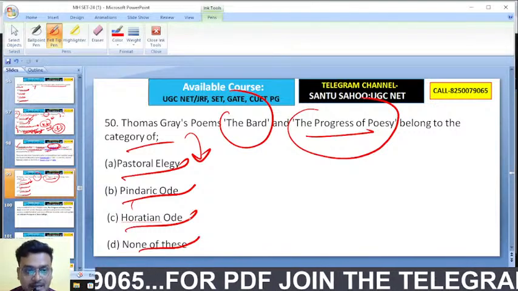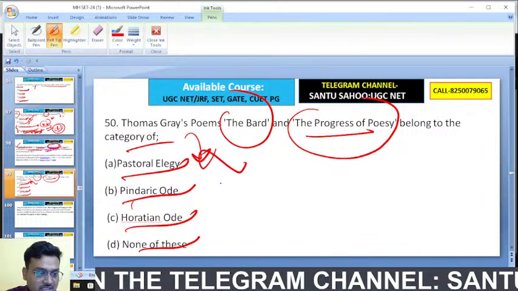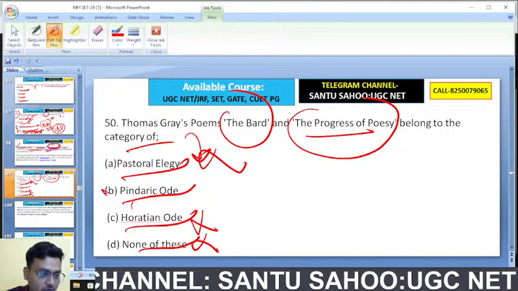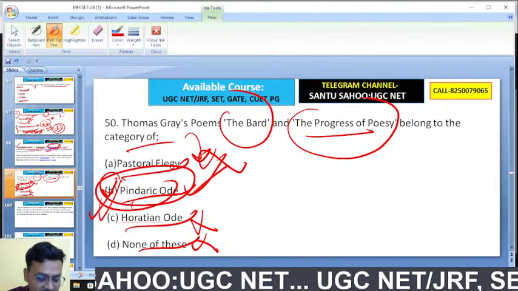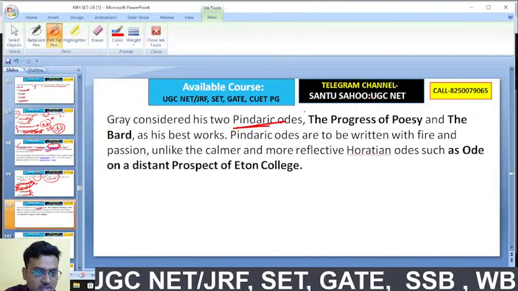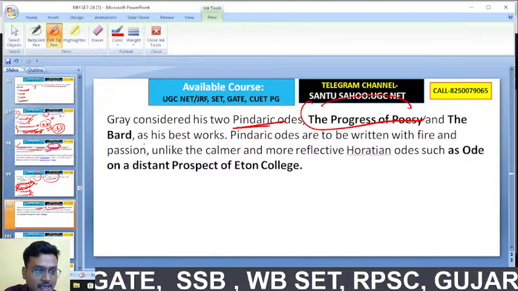Thomas Gray's poems The Bard and The Progress of Poesy belong to the category of, it's not a pastoral elegy, not even a Horatian ode, it's actually a Pindaric ode. Exactly. So here B is the right answer, Pindaric ode. You see, Gray considered his two Pindaric odes, one is The Progress of Poesy and another one is The Bard, as his best work.